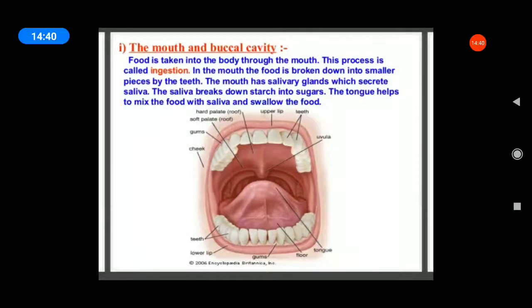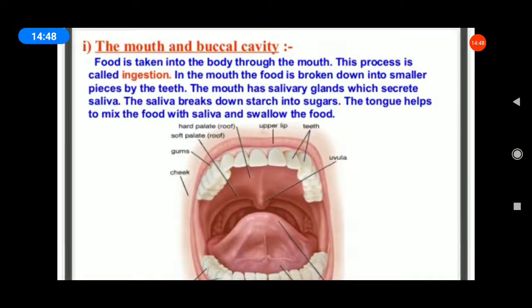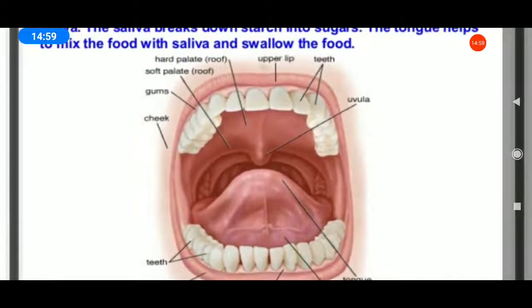Next, listen, just recall the mouth and buccal cavity. Okay, already we learned the mouth and buccal cavity. Just recall: food is taken into the body through the mouth. This process is called ingestion. This one is the buccal cavity. All of you see the picture.